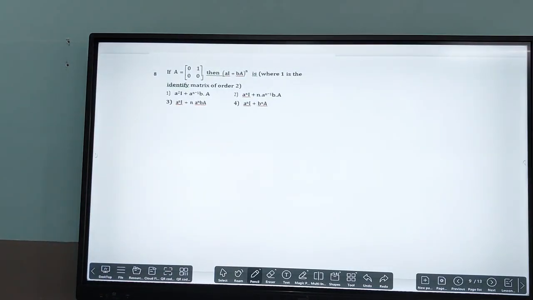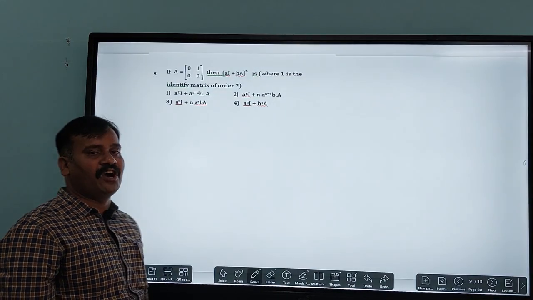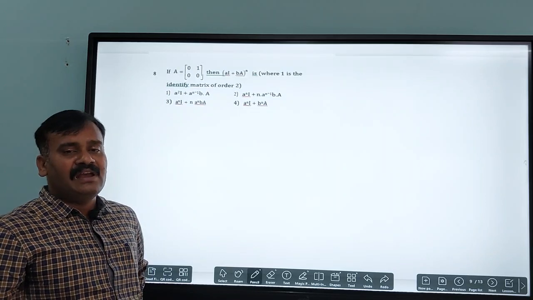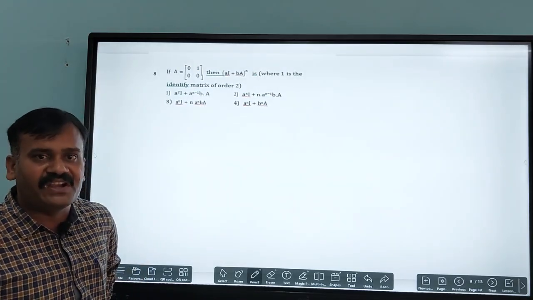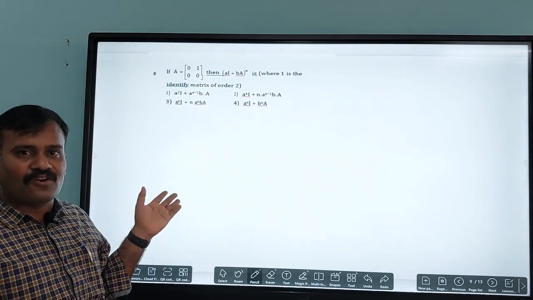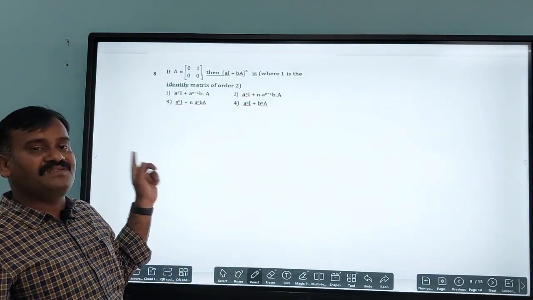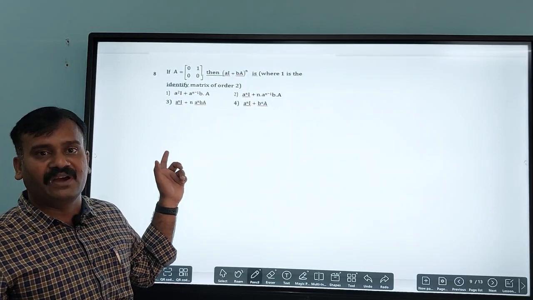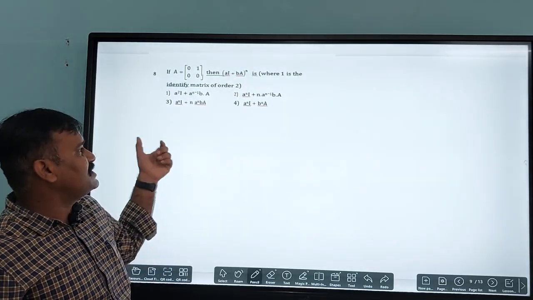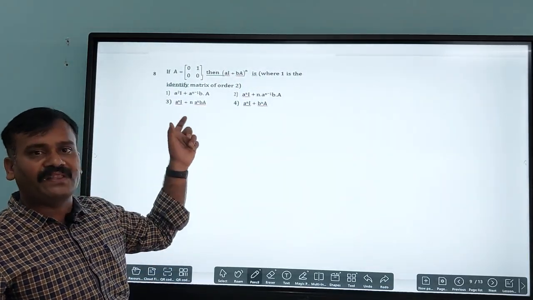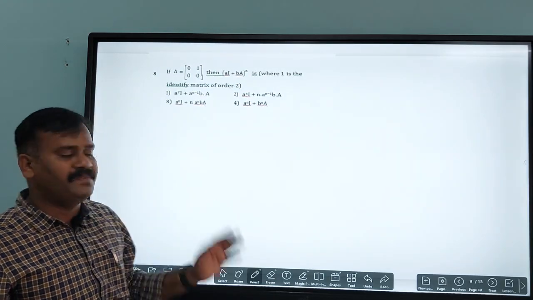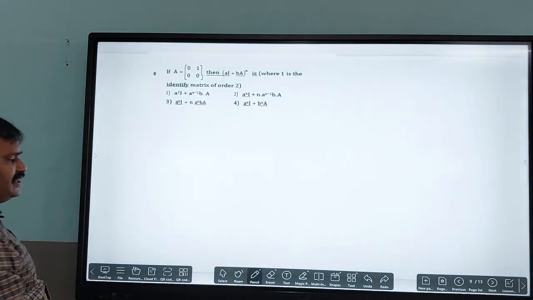Matrices, the most important chapter here from the second PUC. As I told you, we are referring to the 2022 question paper only here. In that paper, the weightage of the chapter was that 8 questions came from matrices. So that's why you need to concentrate more on the matrices and determinant concept. Now comes the 8th question.